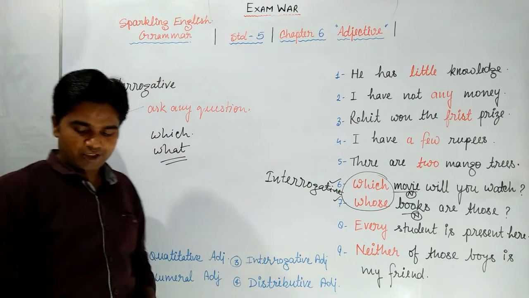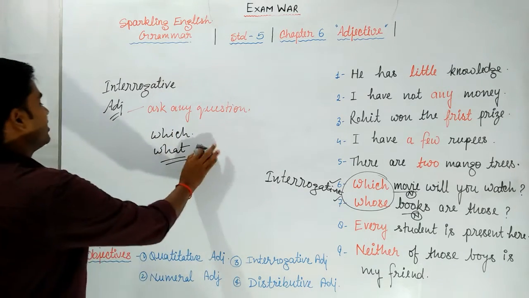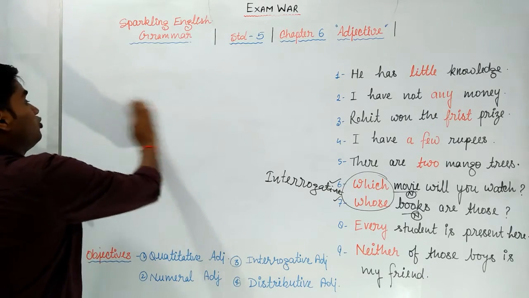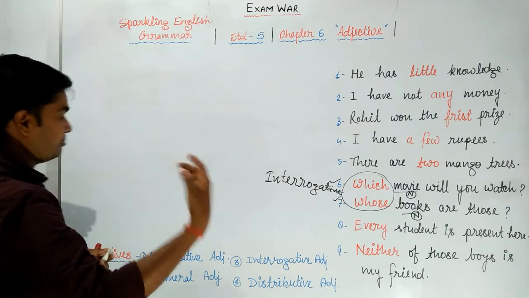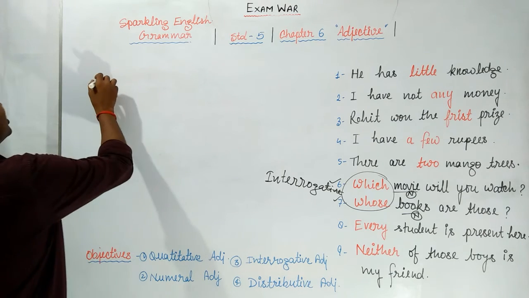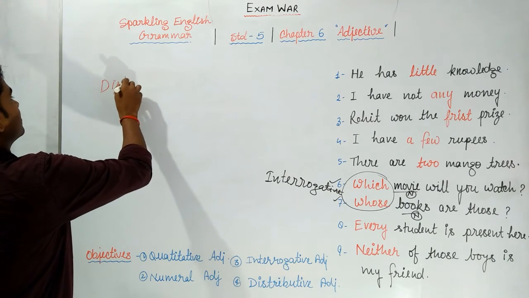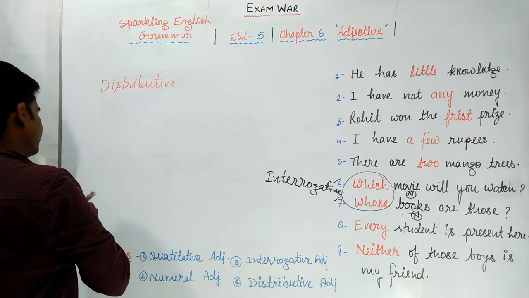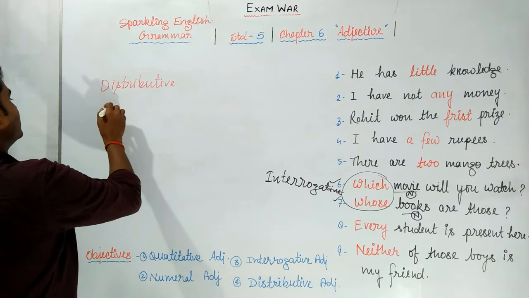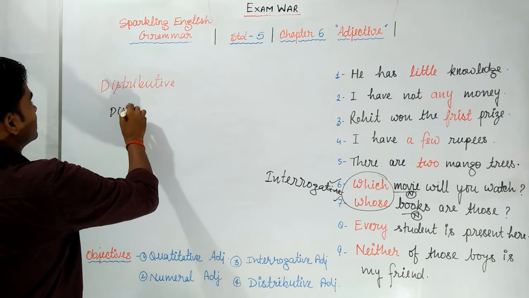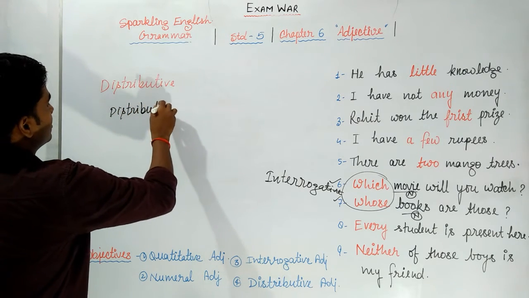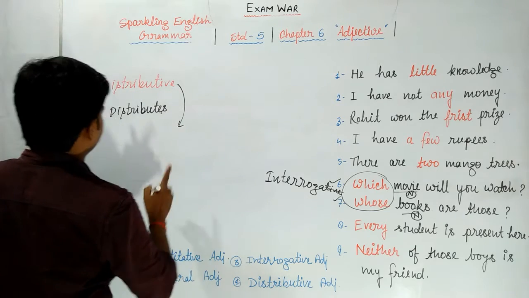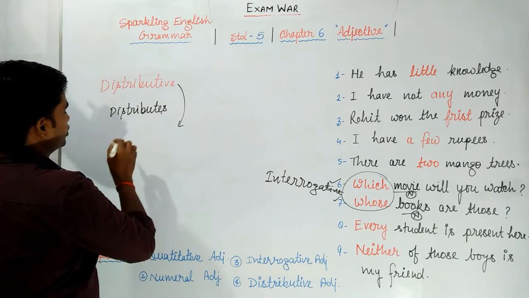So let's discuss the next one, that is distributive adjective. Dear students, a distributive adjective distributes the things. And examples of distributive adjectives are 4. What are those 4?